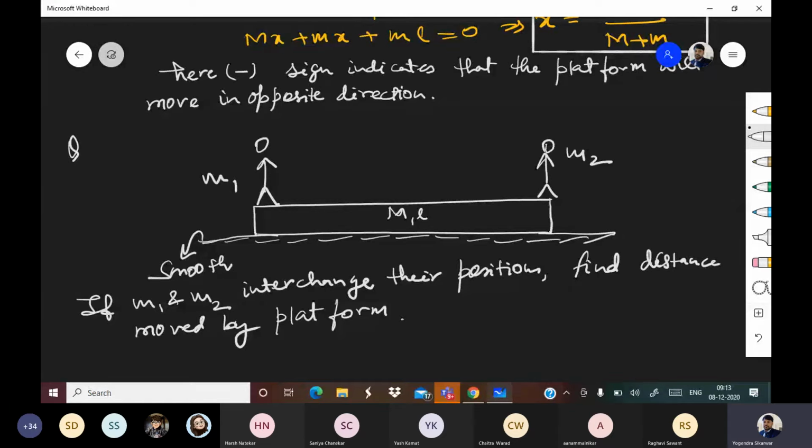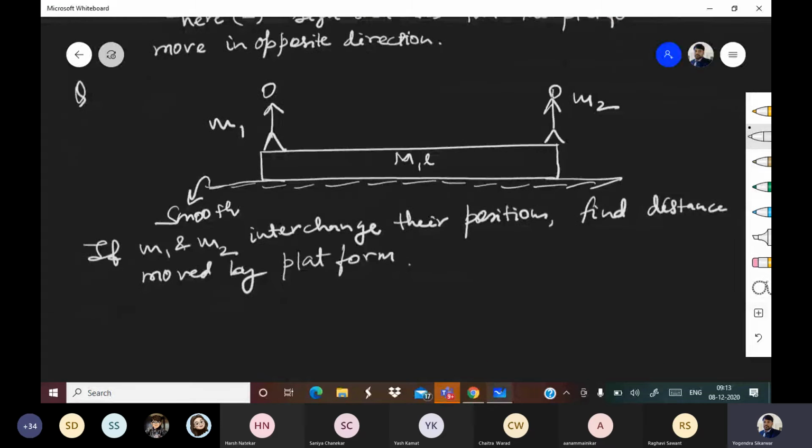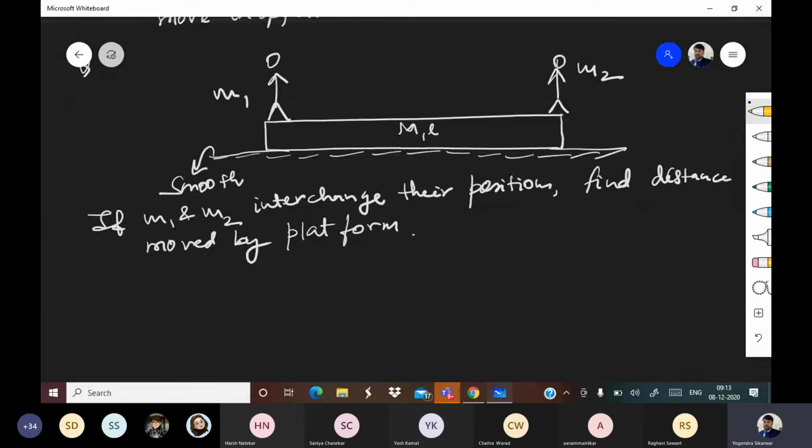Okay, everyone, please pay attention. Pay attention and note what is happening in the diagram. So I am assuming again that platform will move X in right direction. Initially, I am assuming that everything was at origin. That means center of mass was at origin. So it was at 0 and the surface is smooth. So center of mass should not move at all. So center of mass should remain at origin itself, 0.